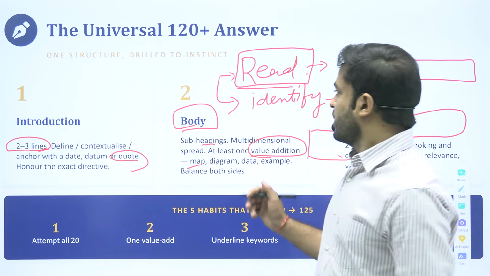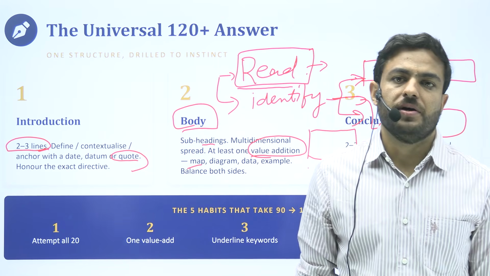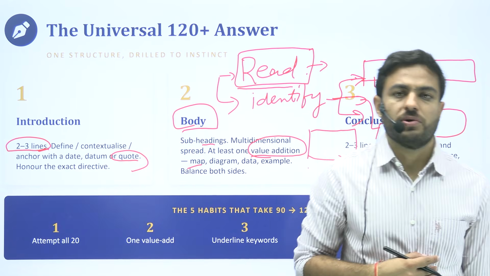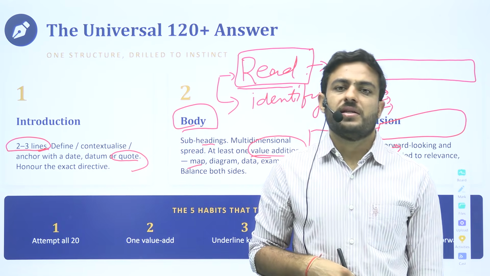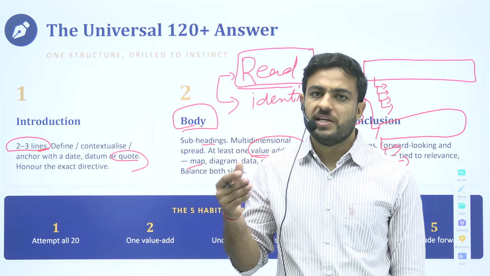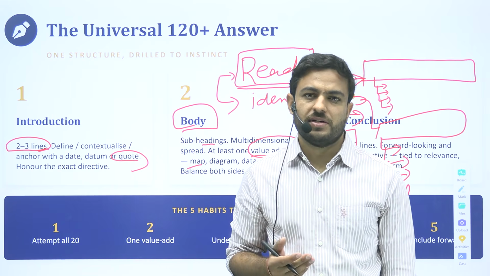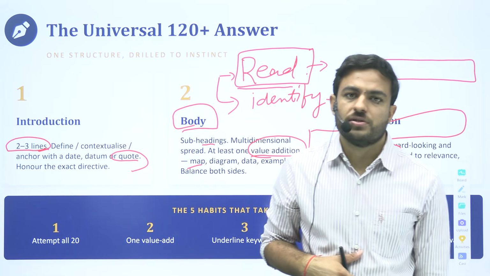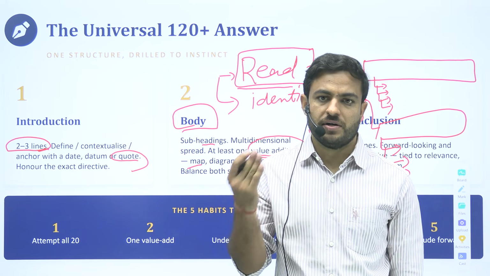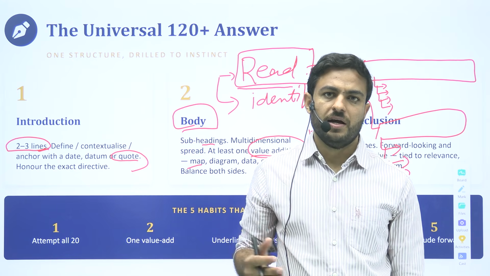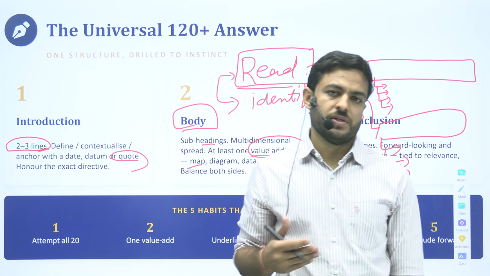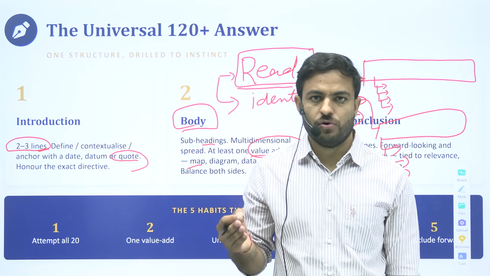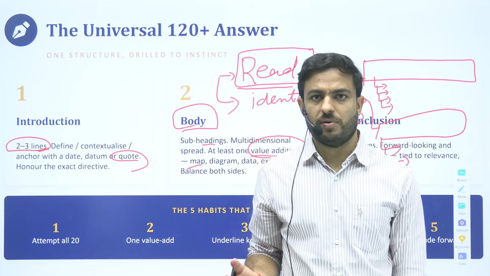The third part of this framework is the conclusion part. People often ignore this when they overly focus on the main body part, so either they are not left with space by the end of it, or they don't consider it necessary to conclude. So what does a structured answer look like? It gives you a good start. It addresses everything that has been asked, and in the end, you conclude on a good note, on a positive note, on a hopeful note. You try to give something constructive about it.